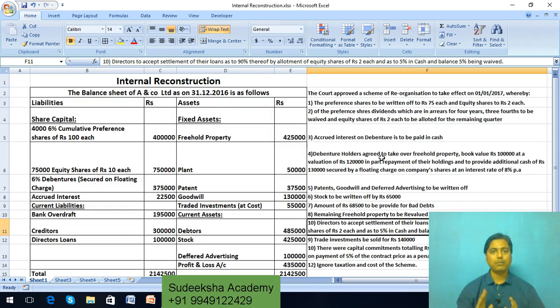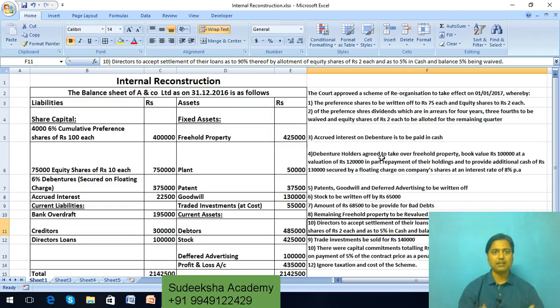Now, another important question is, we are saying that we need to take contributions from the shareholders and creditors to wipe out the losses of the company. What losses are you referring to? Are you talking about only the losses that we are seeing in the debit balance of the P&L account? The answer is no. It is not only the losses that we see in the debit balance of the P&L account, but also the other losses which are represented in the form of various assets.